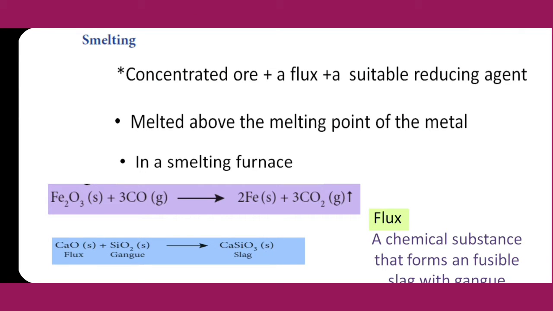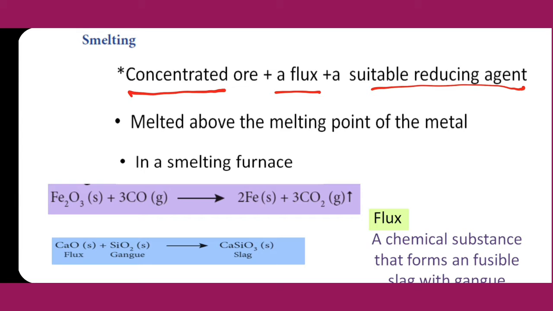Smelting. In reduction of metal oxide, the first heading is smelting. Smelting is one of the processes. In that process, concentrated ore, flux and a suitable reagent, all these three are heated.